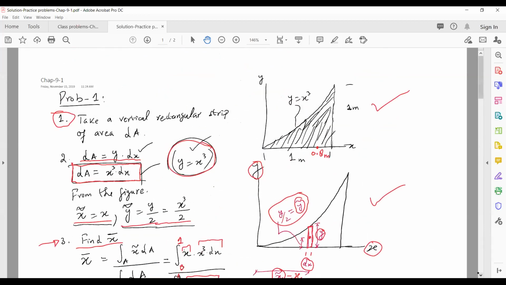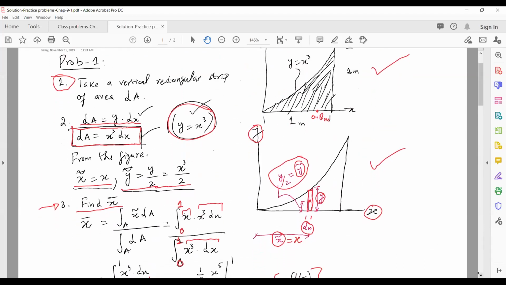Okay, so now if you come back here, x bar was 0.8 meters, right? So this was your x bar. Y bar is 0.286 meters, right? So let's say somewhere here, this is your y bar, 0.28 meters. Okay, so now this is your centroid of this area.